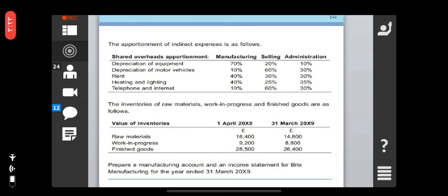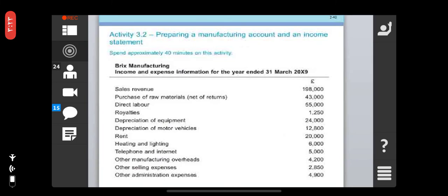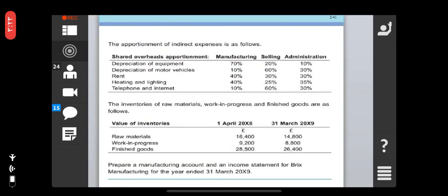Do you understand? So what is the depreciation of equipment? See here, the depreciation of equipment is 24,000. It means that when we make the manufacturing account, we will take 70% of the 24,000. For the selling expenses, we will calculate 20% of the 24,000, and 10% of the 24,000 for administrative.